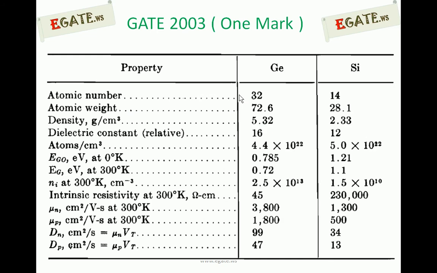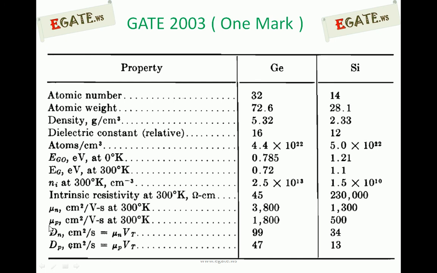These are a few important properties of germanium and silicon, which include atomic number, atomic weight, density, dielectric constant, atoms per centimeter cube, that is the atomic concentration of germanium and silicon, and energy gap at 0 degrees Kelvin, Eg naught, that is the energy gap at 0 degrees Kelvin, Eg, the energy gap at 300 degrees Kelvin, that is room temperature, Ni, the intrinsic carrier concentration at room temperature, intrinsic resistivity at room temperature, mobility of electrons mu n, mobility of holes mu p, diffusion constant of electrons Dn, and diffusion constant of holes Dp. All these are standard values.